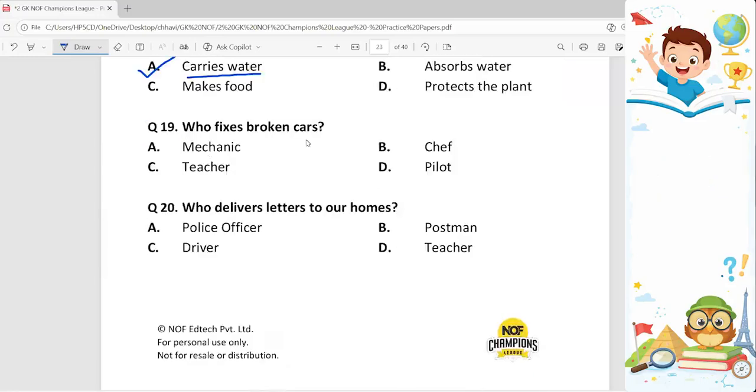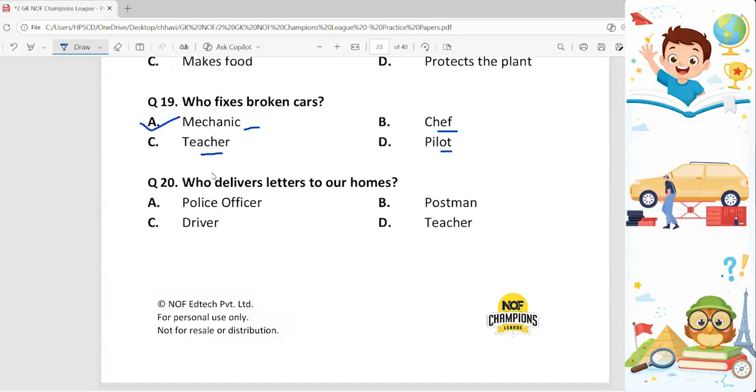Who fixes broken cars? Our options are mechanic, chef, teacher, and pilot. A mechanic is the skilled tradesperson who uses tools to build, repair, and maintain automobiles. Isn't it? Chef is the person who cooks delicious food in the hotels. Teacher teaches the student. Pilot flies the aeroplane. So our correct option is A.